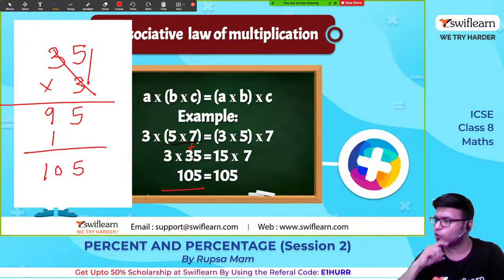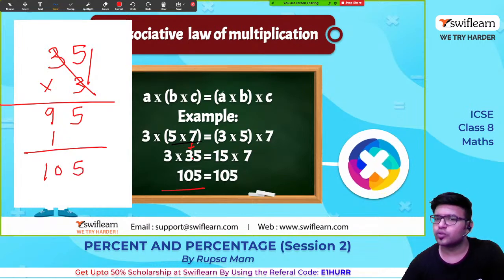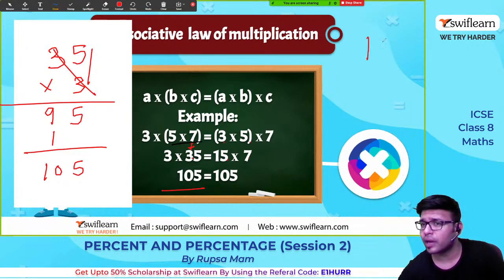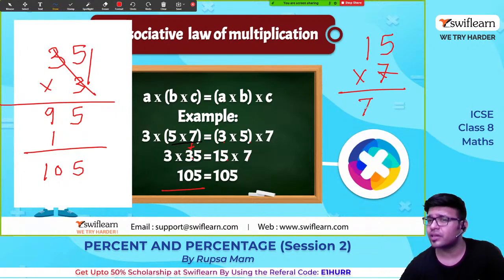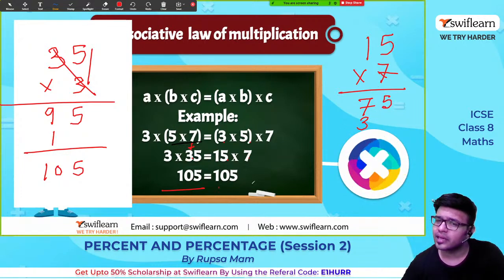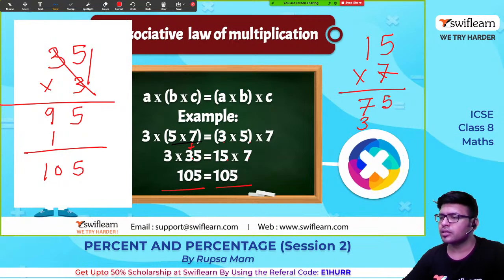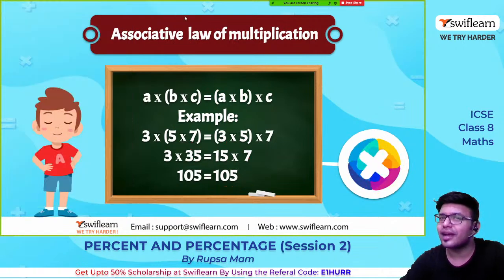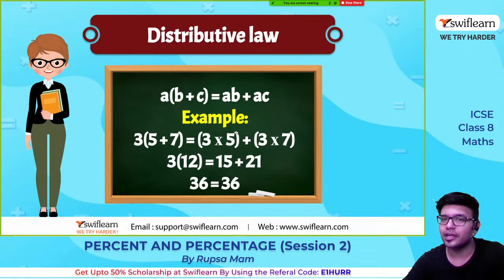Yes, 105. Okay, so 5 3s are 15, 15 7s are, look here, I am going to solve this again. 1 times 7 is 7. If 27 had come, we would write it like this. Okay. 7 5s are 35. Write 3 below 7 and 5 below this 7. Add them, you again get 105. So associative law holds good for addition as well as multiplication.